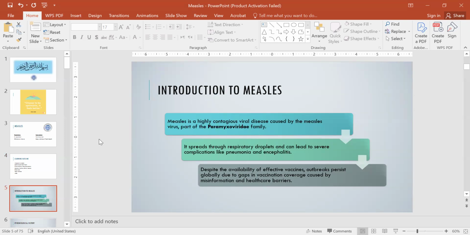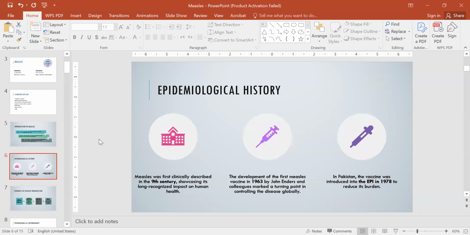Measles is a highly contagious viral disease caused by the measles virus that's part of the paramyxovirus family. It spreads through respiratory droplets and can lead to severe complications like pneumonia and encephalitis. Despite the availability of effective vaccines, outbreaks persist globally due to gaps in vaccination coverage caused by misinformation and healthcare barriers.